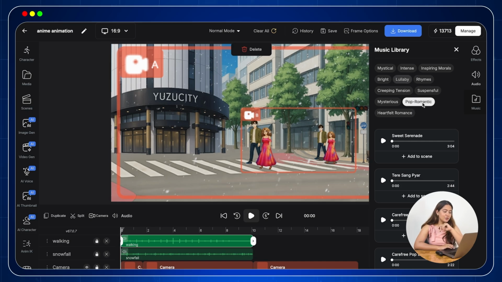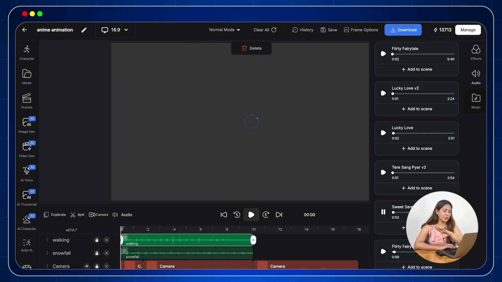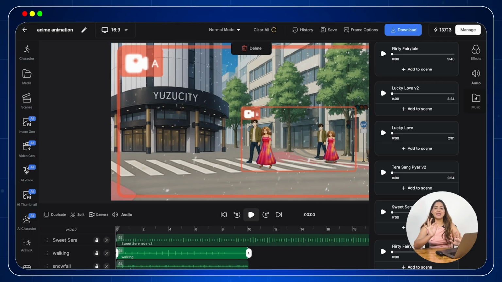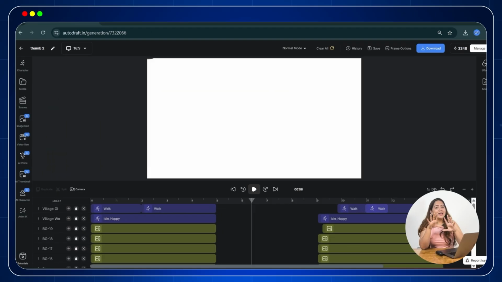Now, once the music is in place, play your video end to end to make sure everything looks and sounds perfect. Now, let us understand how we can customize animation too. Yes, you heard that right. We can customize and make our own animation. Let me show you how we can do this.